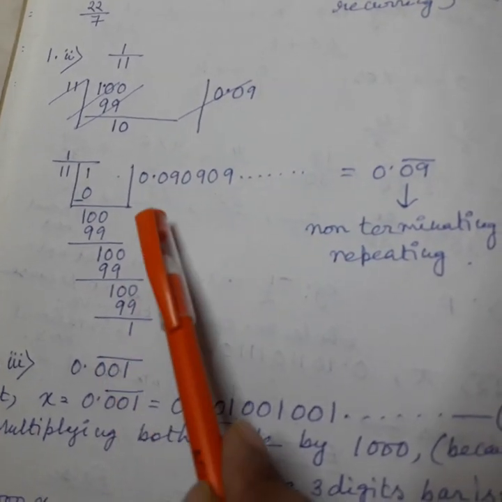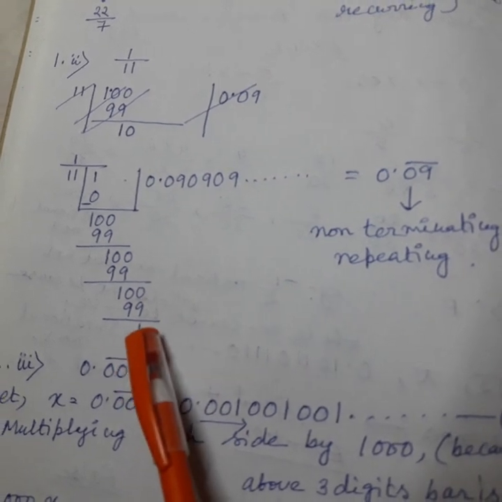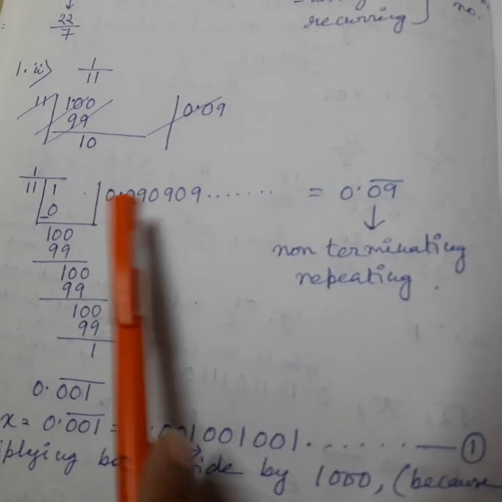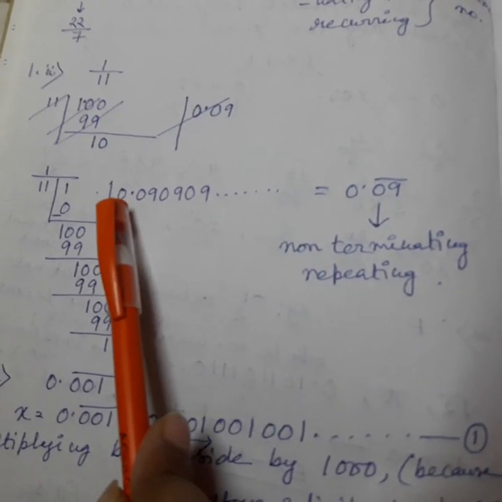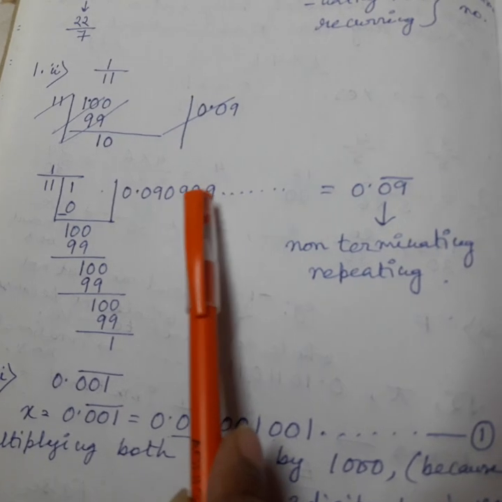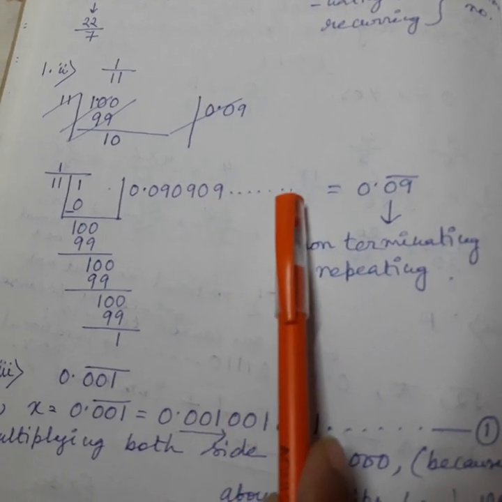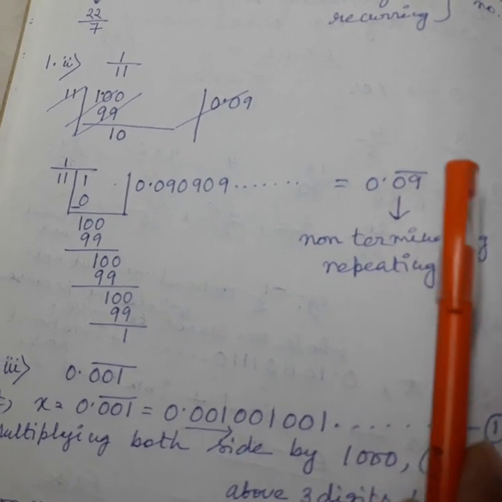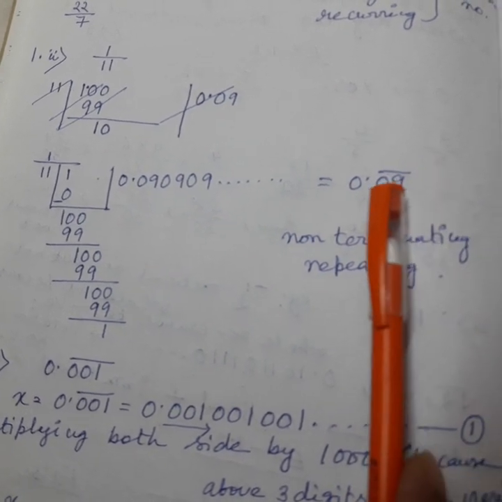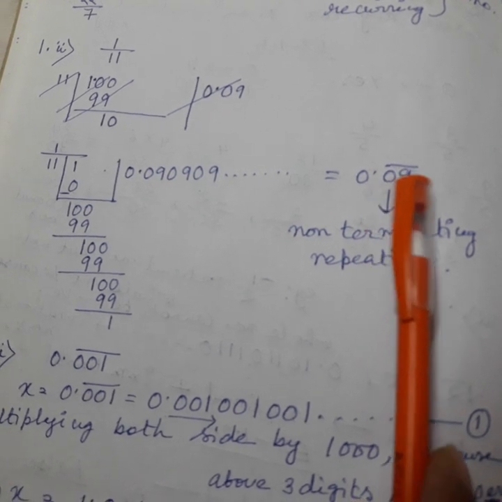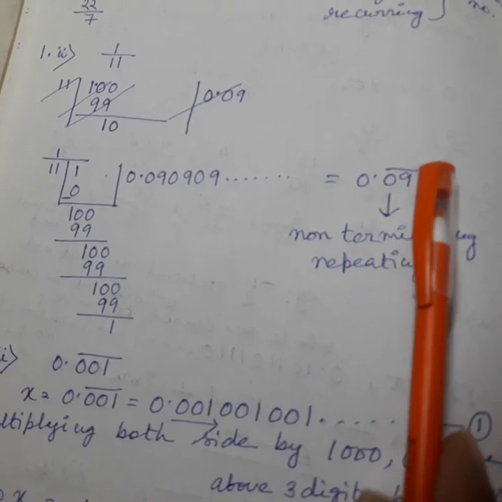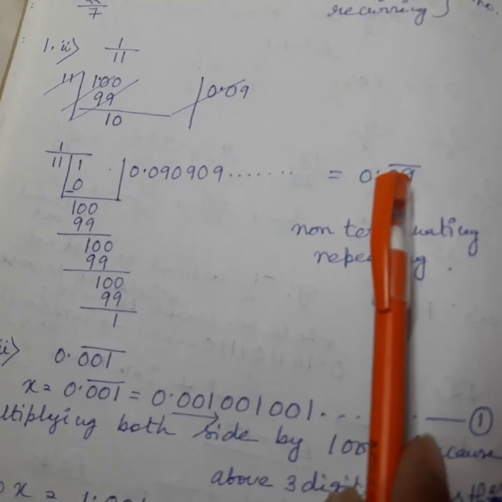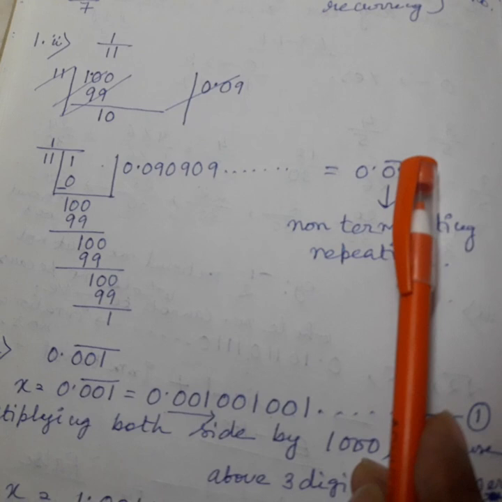Now see that the division is continuing and the remainder is continuously coming 1. That means the quotient will continue. What will the quotient be? 0.090909 and it will continue. That we can write as 0.09 bar. This is called the bar sign. When digits are repeating, above those digits we can give a sign called bar. Here 0909 is repeating, that's why above 09 we have given one bar.